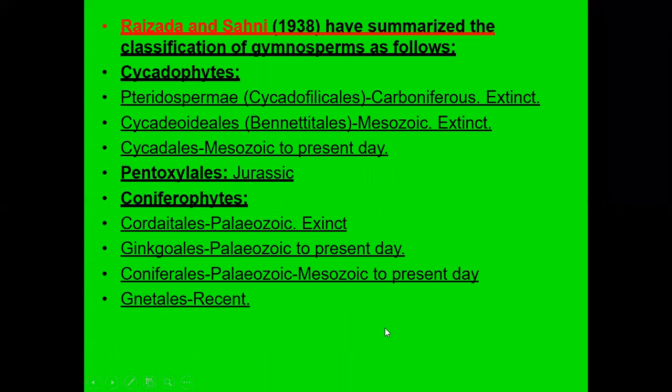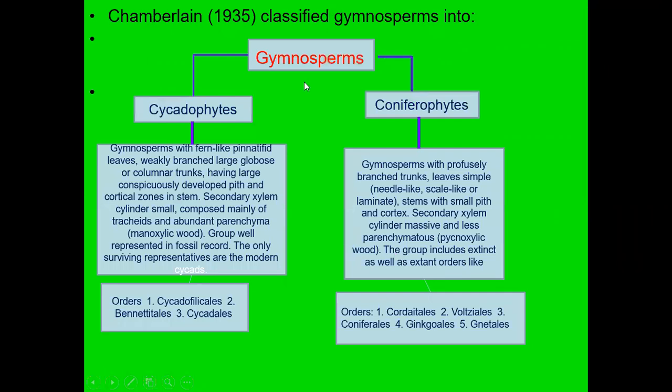So next are Rao, Vishnu-Mittre and Sahni. This is also Indian. They have summarized the classification of gymnosperms as follows: the Cycadophyta, the next is the Pentoxylales, and Coniferophyta. So this is some kind of classification.